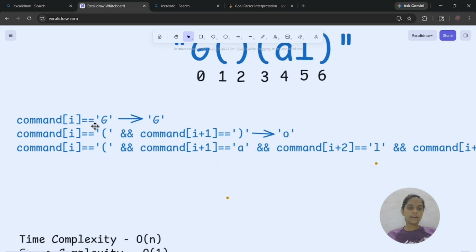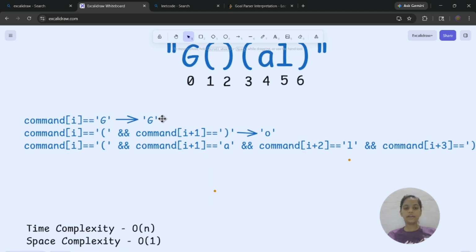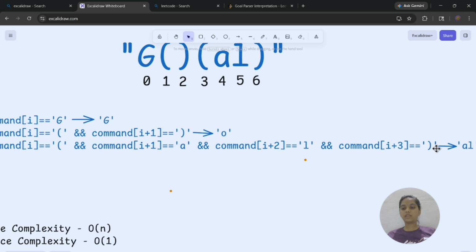If we find G at the current index, then in the resultant string I add the capital G. If I find an opening parenthesis at the current index and at the next index I find the closing parenthesis, then replace it with O and skip one iteration, because I don't want to run the loop unnecessarily. If I find the opening parenthesis at index I, then A, then L, and then the closing bracket, then I only return the AL.